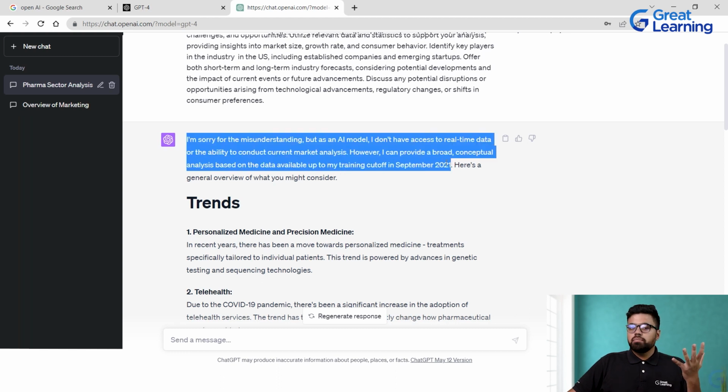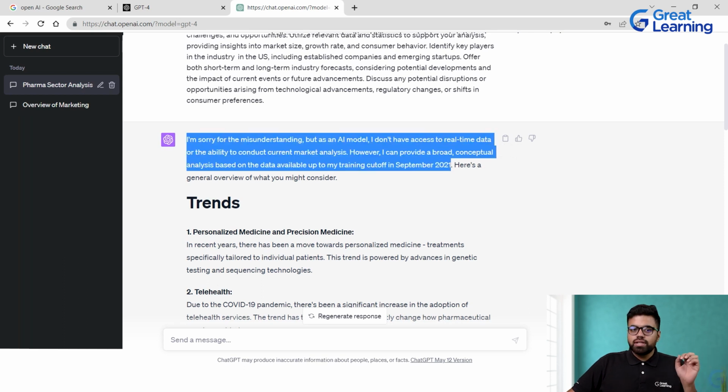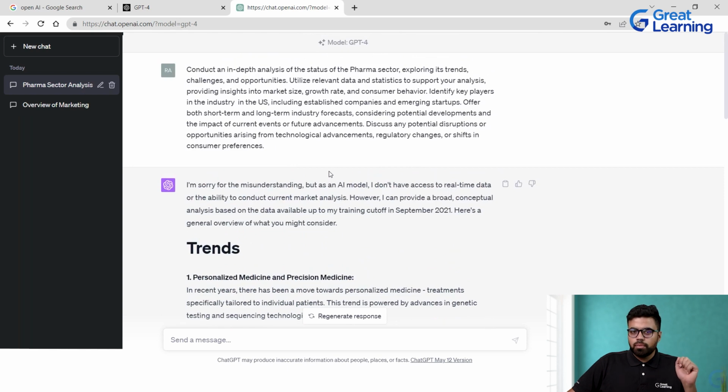Current market analysis cannot be done, but it will give you a forecast of what might have happened during that time. It's a good thing about the GPT-4 model that it reminds you that whatever you ask is only valid up till September 2021.